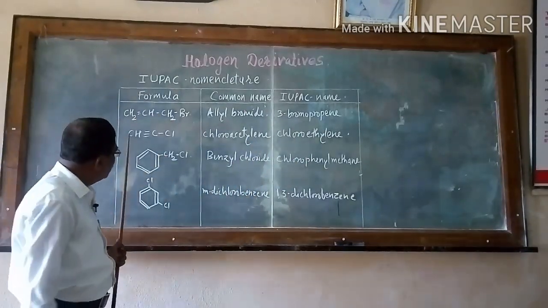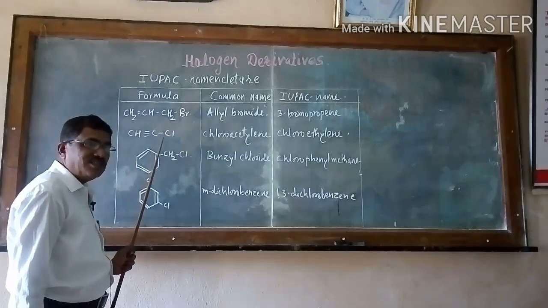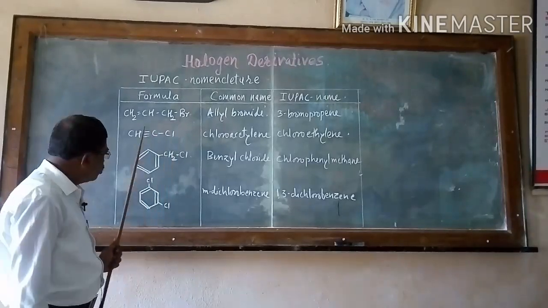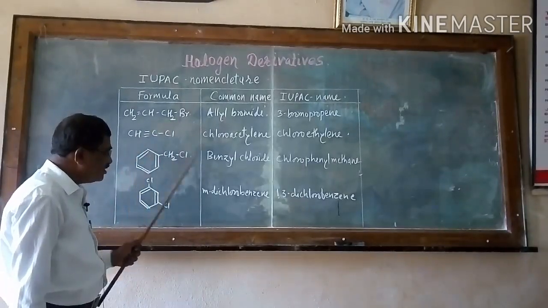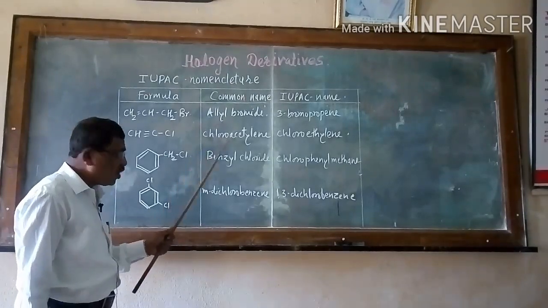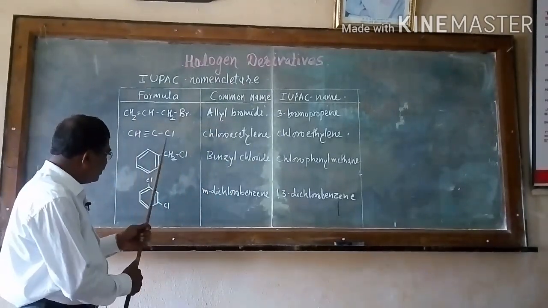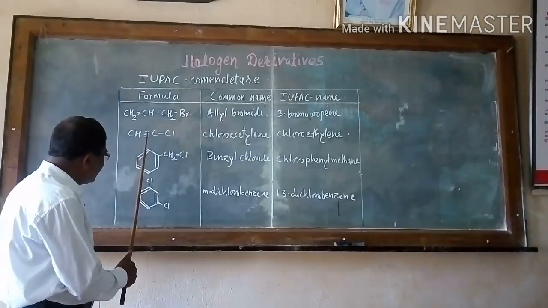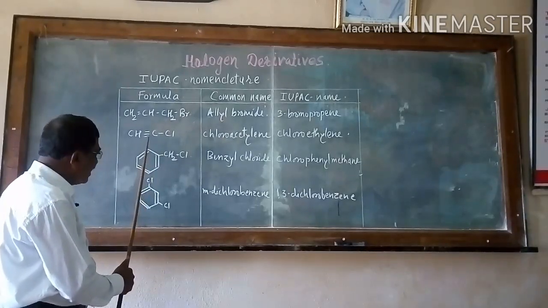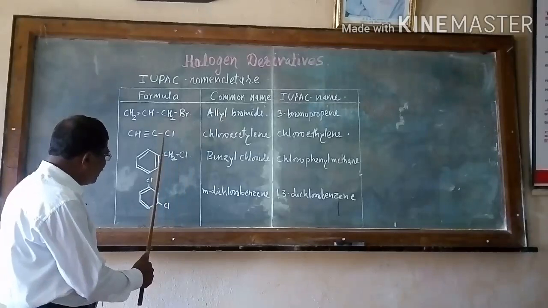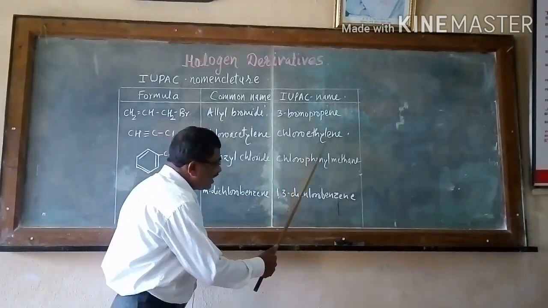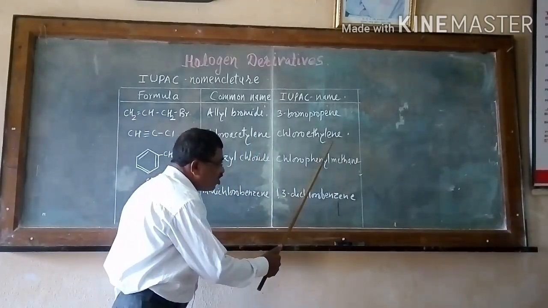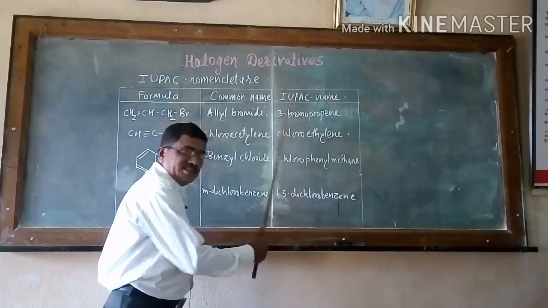The next example, CH triple bond CCl. It means there is a triple bond, it is an alkyne. So at carbon number 1 and 2, the common name is chloroacetylene. There is a chlorine atom present here. This chlorine atom is bonded with this carbon which has a triple bond, hence it is an alkyne, hence called a haloalkyne. It means there is a chlorine, chloro, ethyne. It is also called chloroethyne.